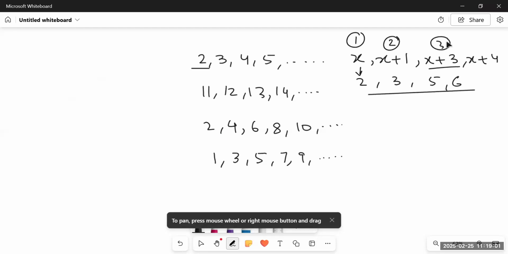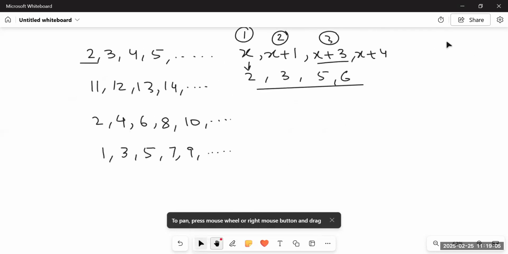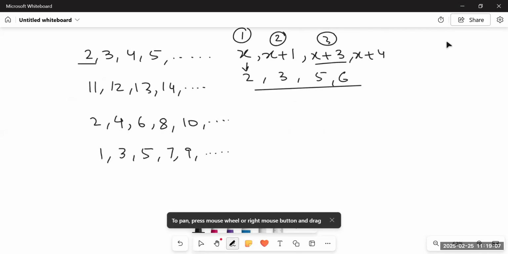But when we talk about consecutive even numbers, let's say the first even number, I suppose, is equal to 14. So if I'm taking the first even number as x, then the second number won't be x plus 1. It would be x plus 2 instead. Why?